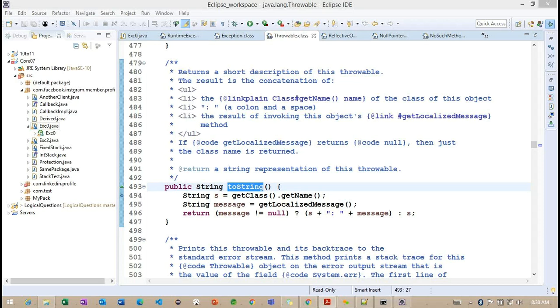Okay. So any queries regarding today's sessions, creating the custom exception, unchecked exceptions or checked exceptions?